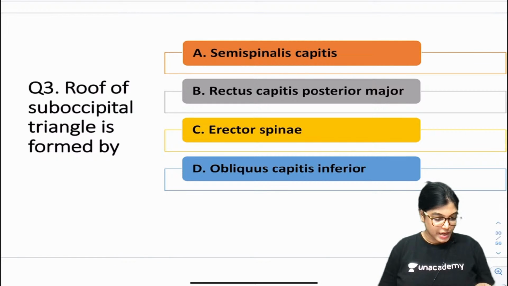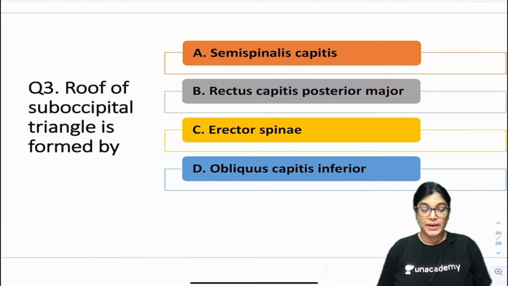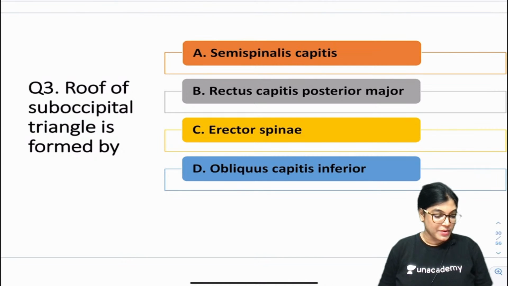So yes, I have got Shweta telling A, Avantika Sahu A, okay. 360 degrees telling A, okay. What about others?